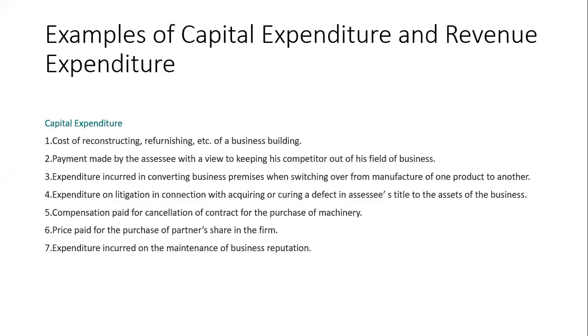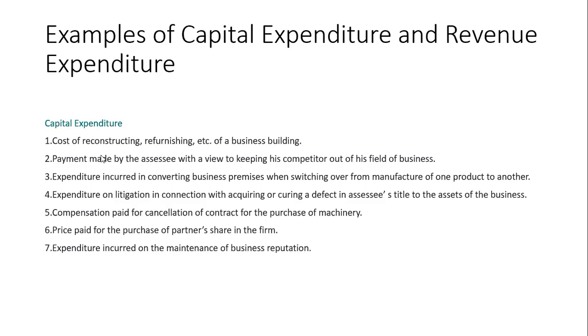In the previous topic, we discussed capital expenditure versus revenue expenditure. Now we look at the examples here. They have given 7 examples relating to capital expenditure. First one is the cost of reconstructing and refurnishing a business building. Means you are doing some reconstruction, refurnishing. This we call it as what?